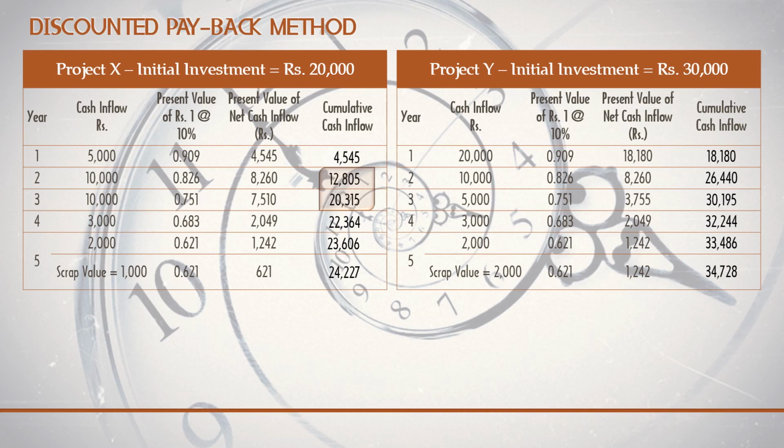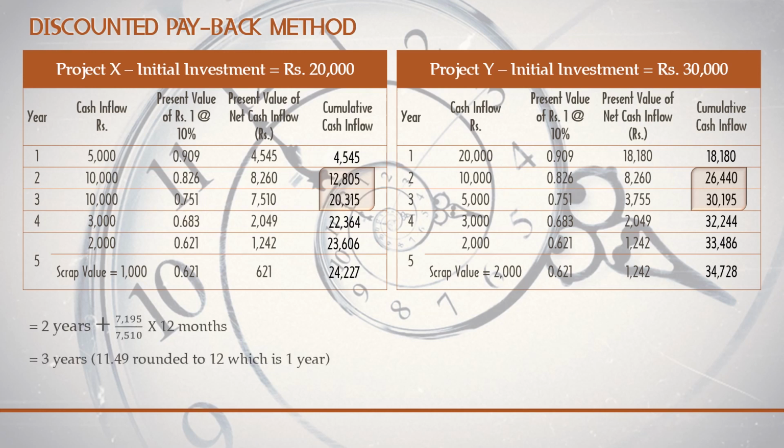Similarly, if you look at project Y, we have to receive 30,000. At the end of the second year, we are receiving 26,440, which is less than 30,000. Whereas the third year cumulative value is 30,195, which is 195 greater than the initial investment of 30,000. So again, this is somewhere between the second year and the third year. So let us calculate the payback period.